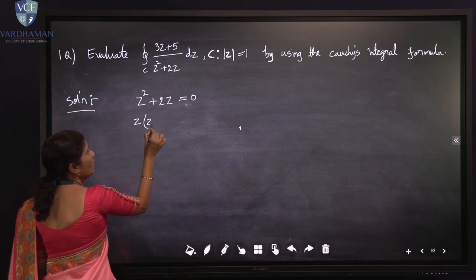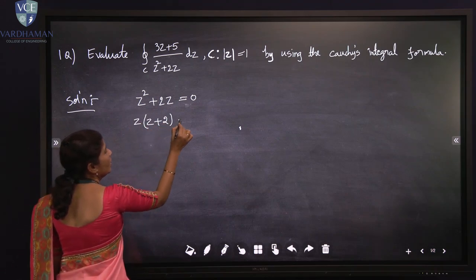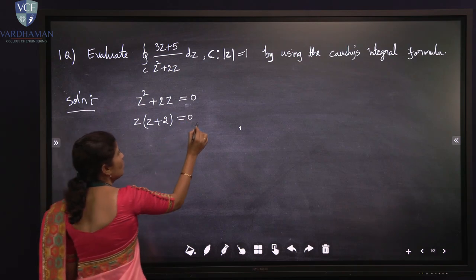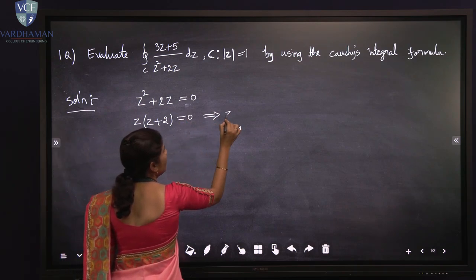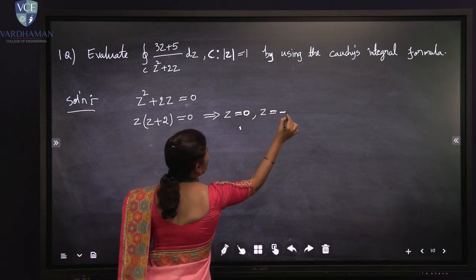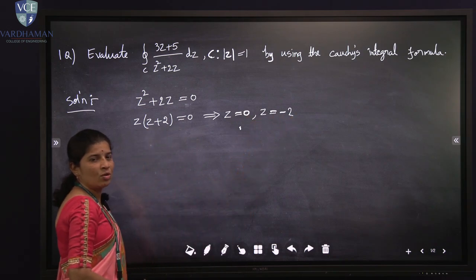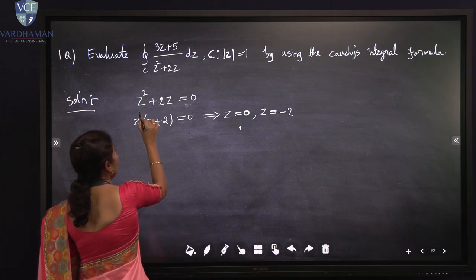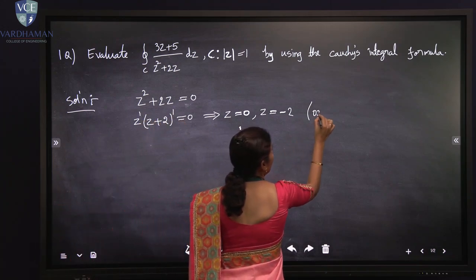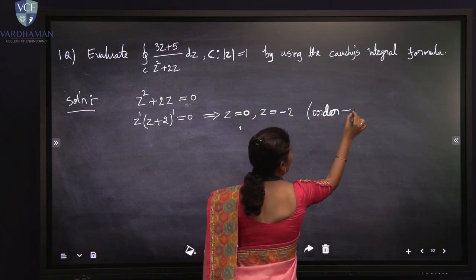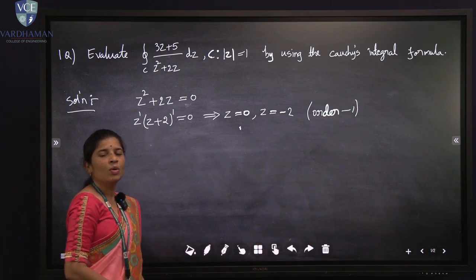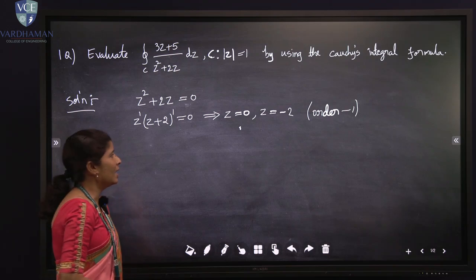If we take z common, z into z plus 2 equals 0. Writing separately, z equals 0 and z equals minus 2. These are two singularities having order 1. Order 1 means the power is 1. I will mention order 1 here, because if we want to use the Cauchy integral formula, we have two formulas: one is for order 1 and one is for order n.